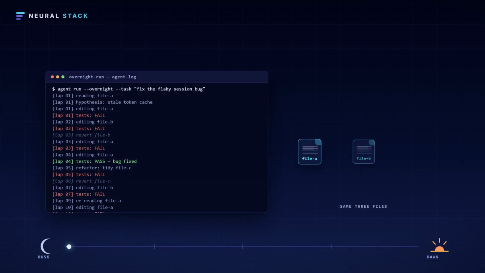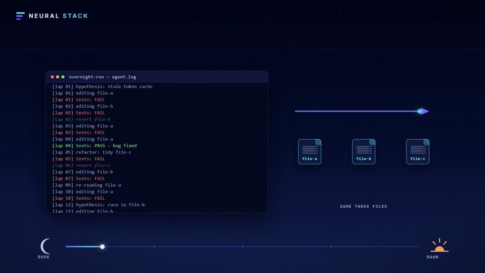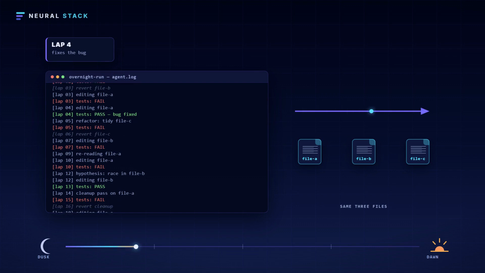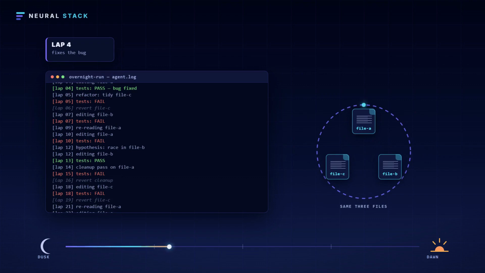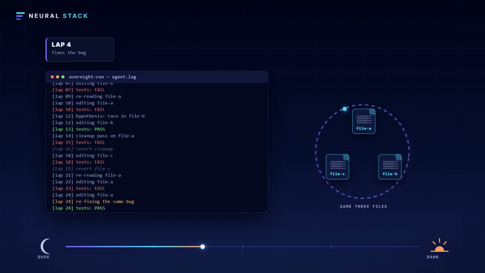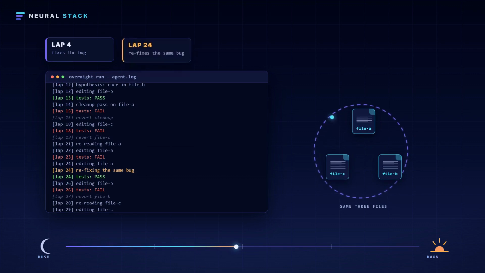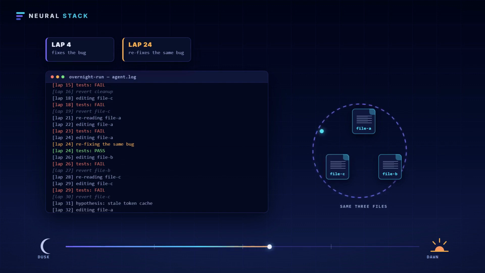So why should you care if you're not building agent frameworks? Because this is the shape of the workflows people actually run. That overnight run you kick off before bed, iterate until the tests pass. The autofix loop wired into CI. The keep-going-until-it's-done session you leave unattended. And the trap is that every individual lap looks like progress. There's a fresh diff. There's activity in the log. The loop never announces that it started orbiting.